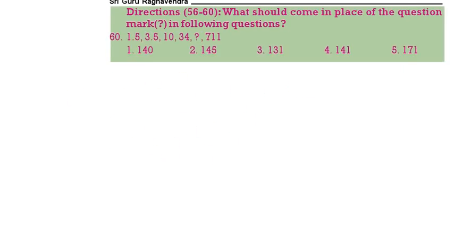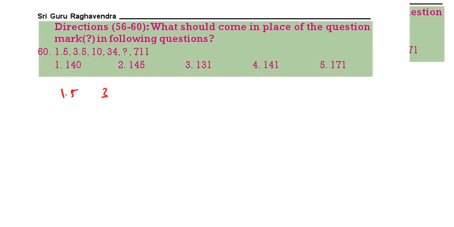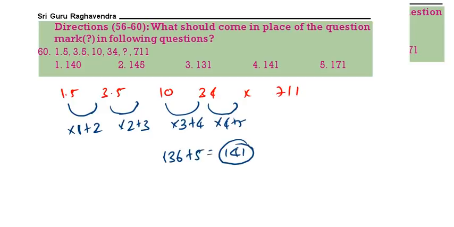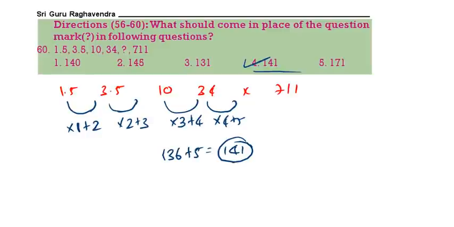Next question, 60. 1.5, 3.5, 10, 34, question mark, 141. See here, 1.5 into 1 plus 2, into 2 plus 3. 3.5 into 2, 7, 7 plus 3, 10. Then into 3 plus 4. Then into 4 plus 5. 34 into 4, 136. 136 plus 5, 141. 4 is the correct answer.